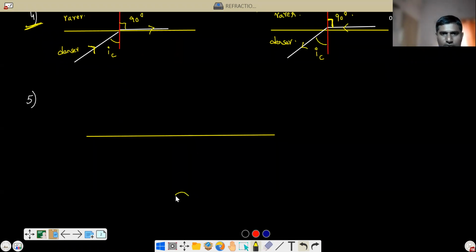This is a GK question, I think. This is the fish. How does the fish see the outside world? This is water, here everything is water, and this is air. Now, in which shape will it see the outside world?